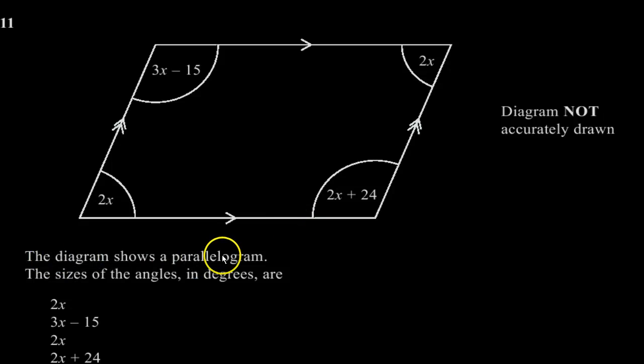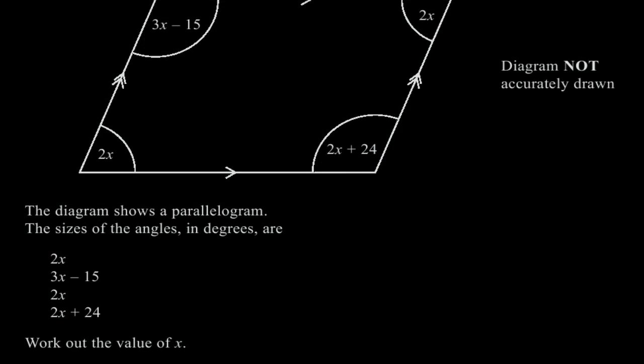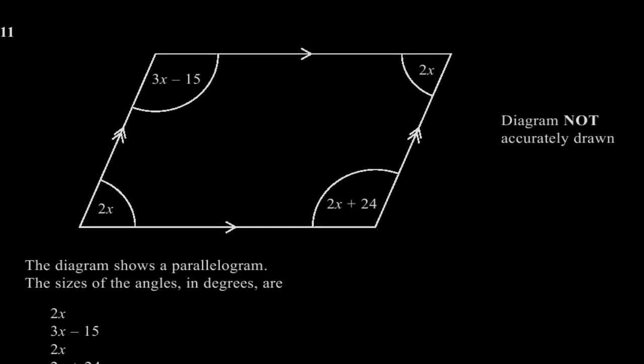The diagram shows a parallelogram. The angles in degrees are 2x, 3x minus 15, 2x, and 2x plus 24 degrees. Work out the value of x.